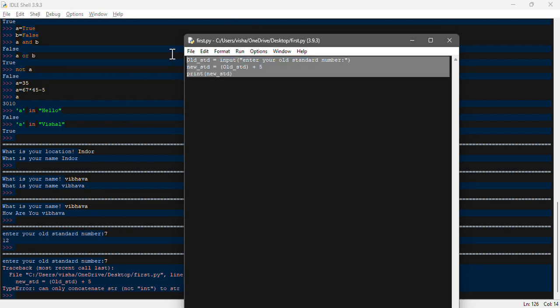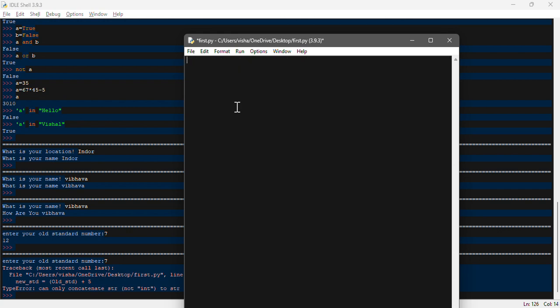The next thing is, for example, if you want to find the index of a particular string or character from the value. For example, if we type a is equal to, and I type this name, and then we're going to print it.